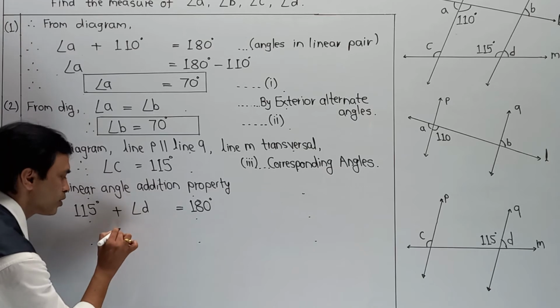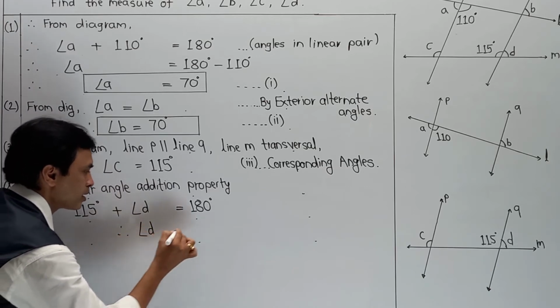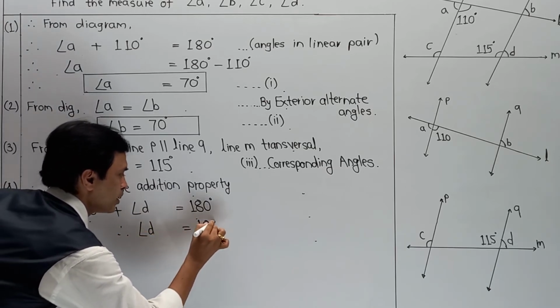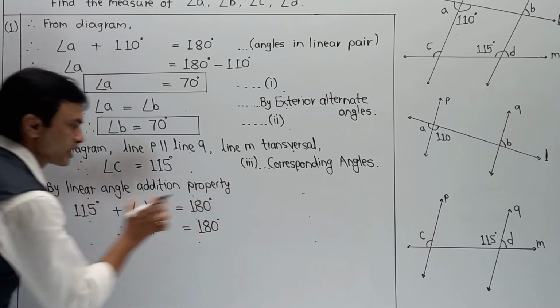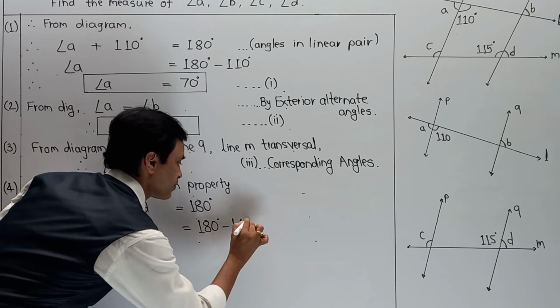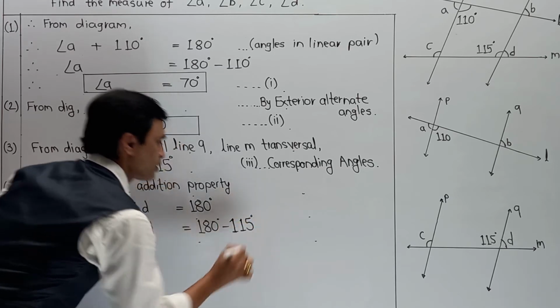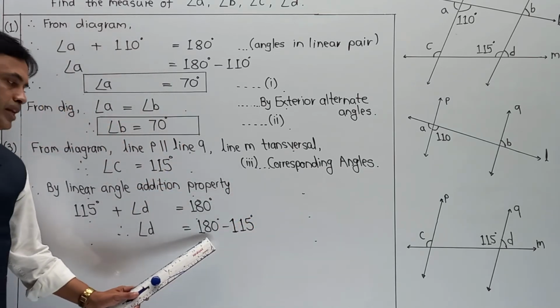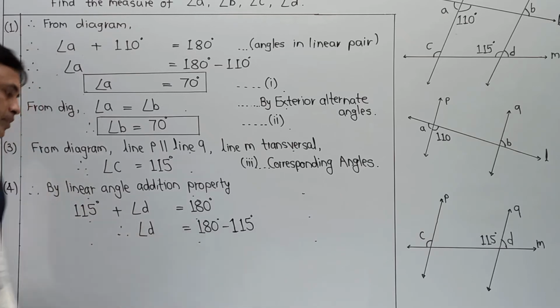Now angle D is equal to 180 degrees, shifting 115 to that side, minus 115. And in this case, we have to make a subtraction of 180 minus 115.